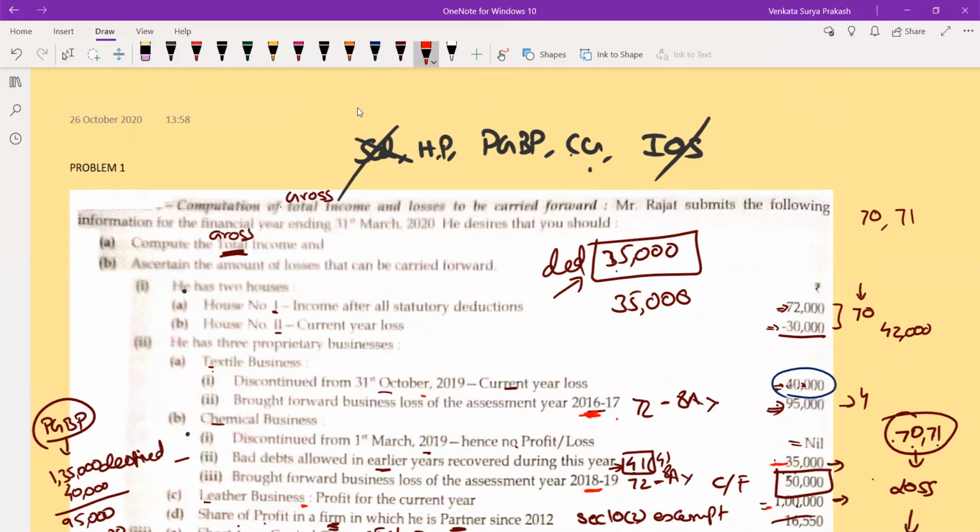For the 16-17 loss, 4 years are already closed. For this one, only 1 year has passed. So ultimately I should give preference to this as compared to this. So I will adjust this first. Because this 50,000, I can still carry forward for a further period of total 8 years, of which 1 year is expired. Still I can carry forward for a period of 7 years. So I will simply roll over and carry forward.